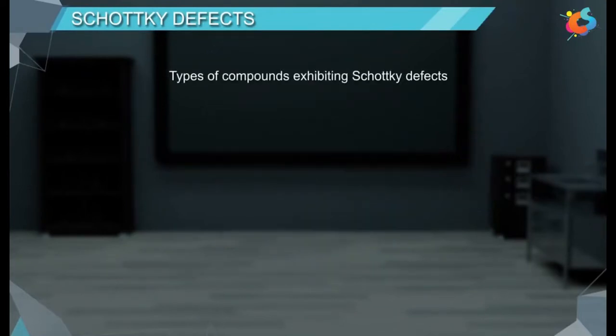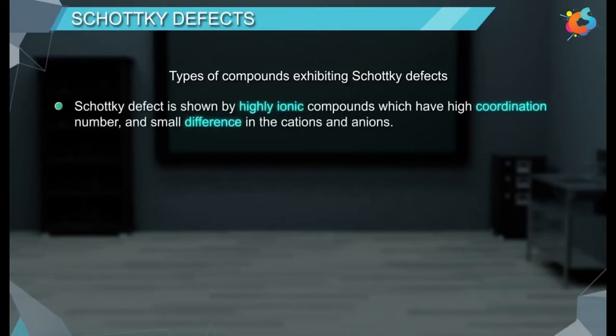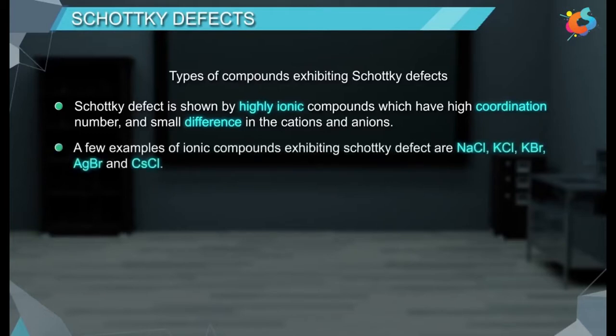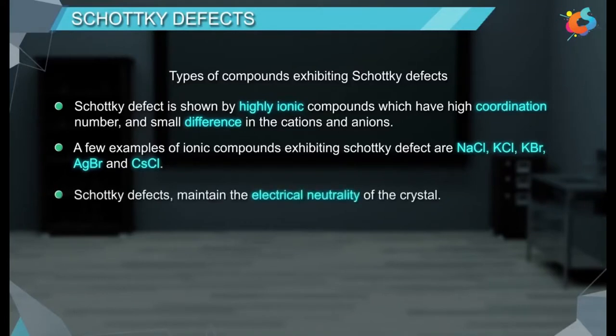Types of compounds exhibiting Schottky defects. Schottky defect is shown by highly ionic compounds which have high coordination number and small difference in the size of cations and anions. A few examples of ionic compounds exhibiting Schottky defect are NaCl, KCl, KBr, AgBr, and CsCl. Schottky defects maintain the electrical neutrality of the crystal.